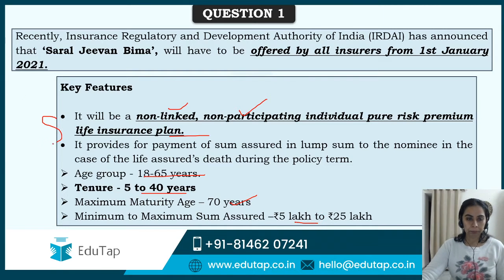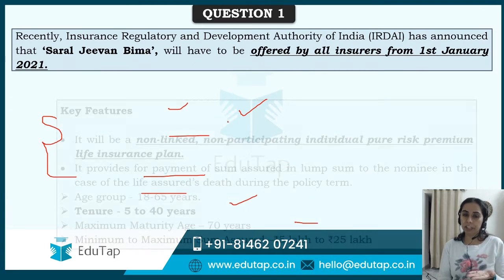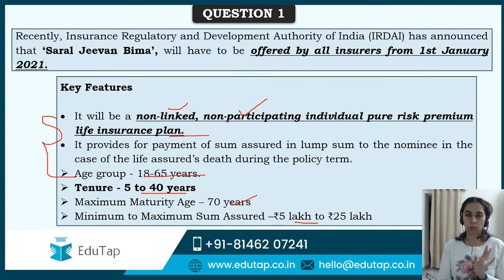These are the features. Now, you must know that for phase 1, you specifically do not need to know each and every feature. But this can be helpful for your ESI paper in phase 2, because we have seen that in the ESI paper in phase 2, a level beneath the superficial layer is asked. In phase 1, the questions usually asked are who has given the nod for the launch of Saral Jeevan Bima, or what is the name of the new insurance product by IRDAI. That question which I framed here. But all these features can be helpful for you in your phase 2. ESI may come for RBI, not for SEBI. Okay, guys?